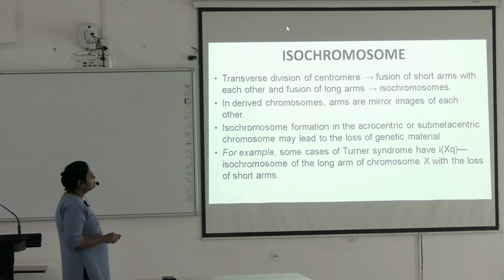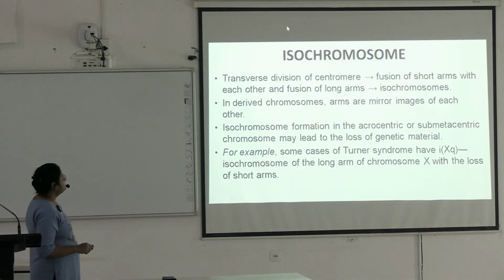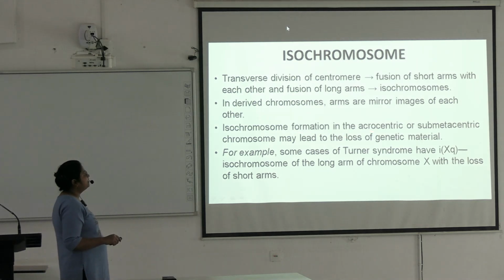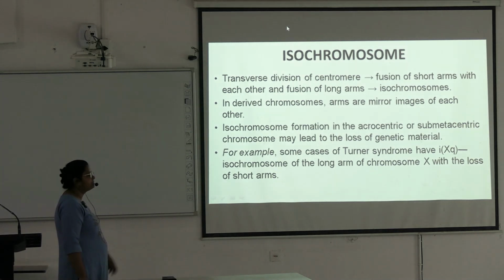In a derived chromosome, the arms are mirror images of each other. Isochromosome formation in an acrocentric or metacentric chromosome may lead to loss of genetic material. Generally, small arms are lost in this process.